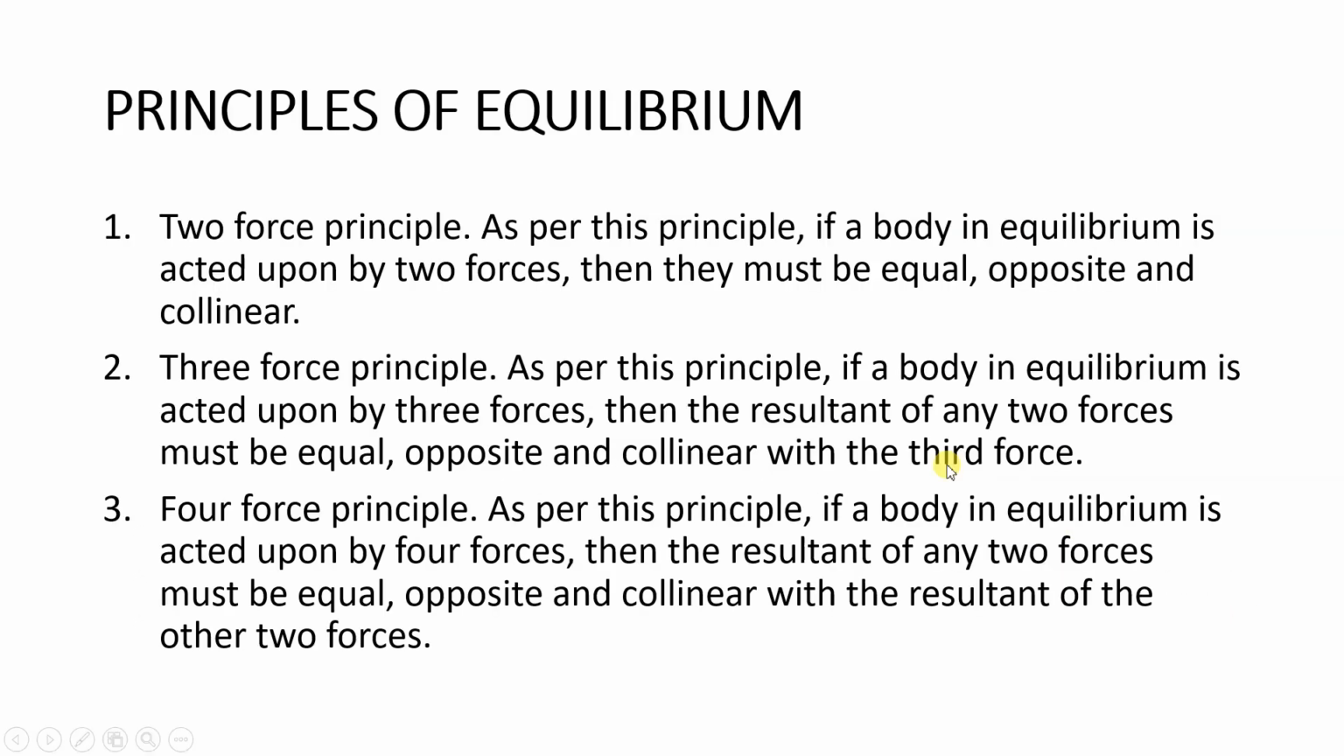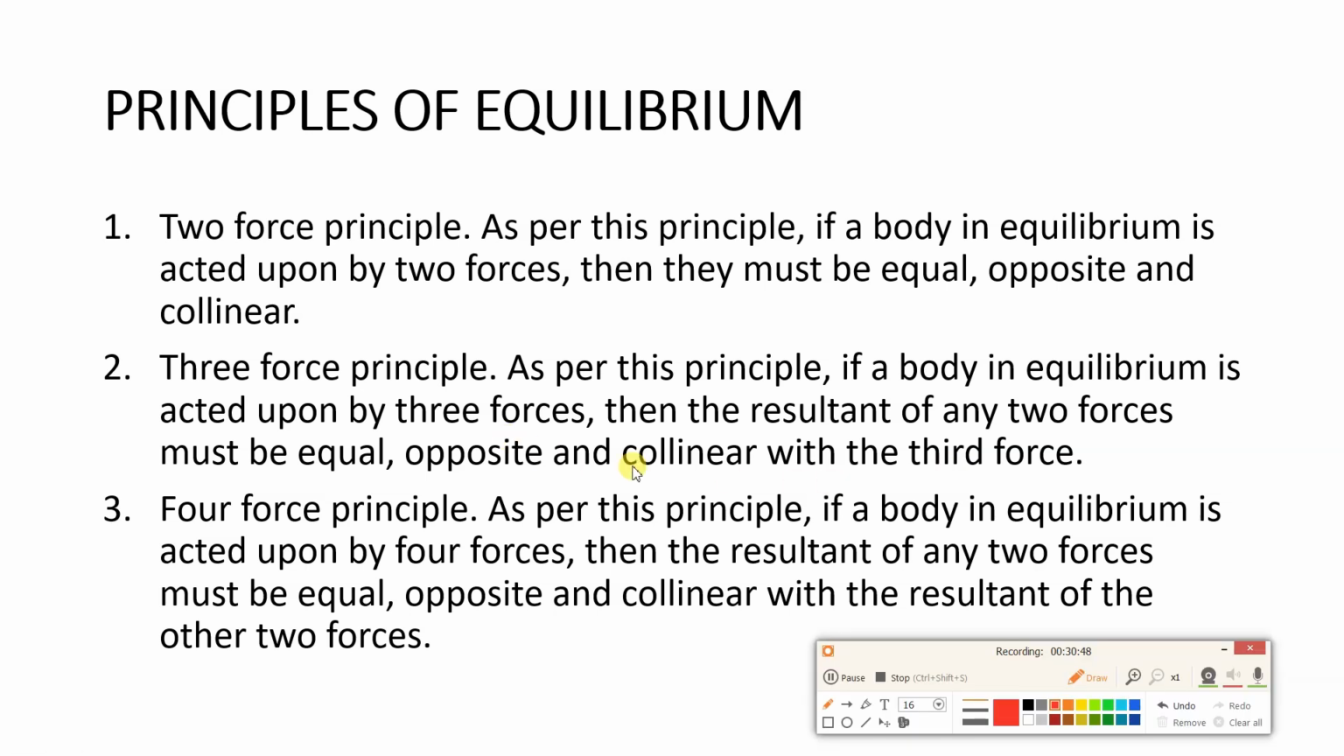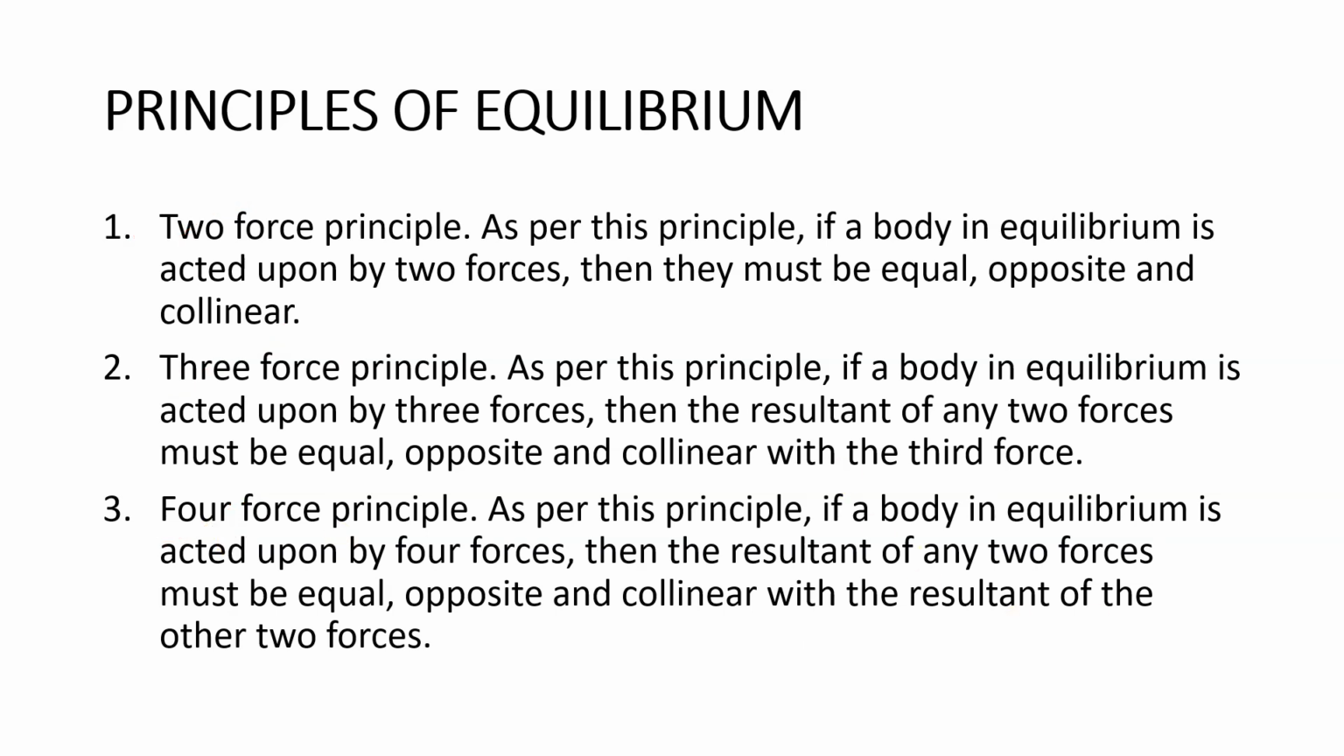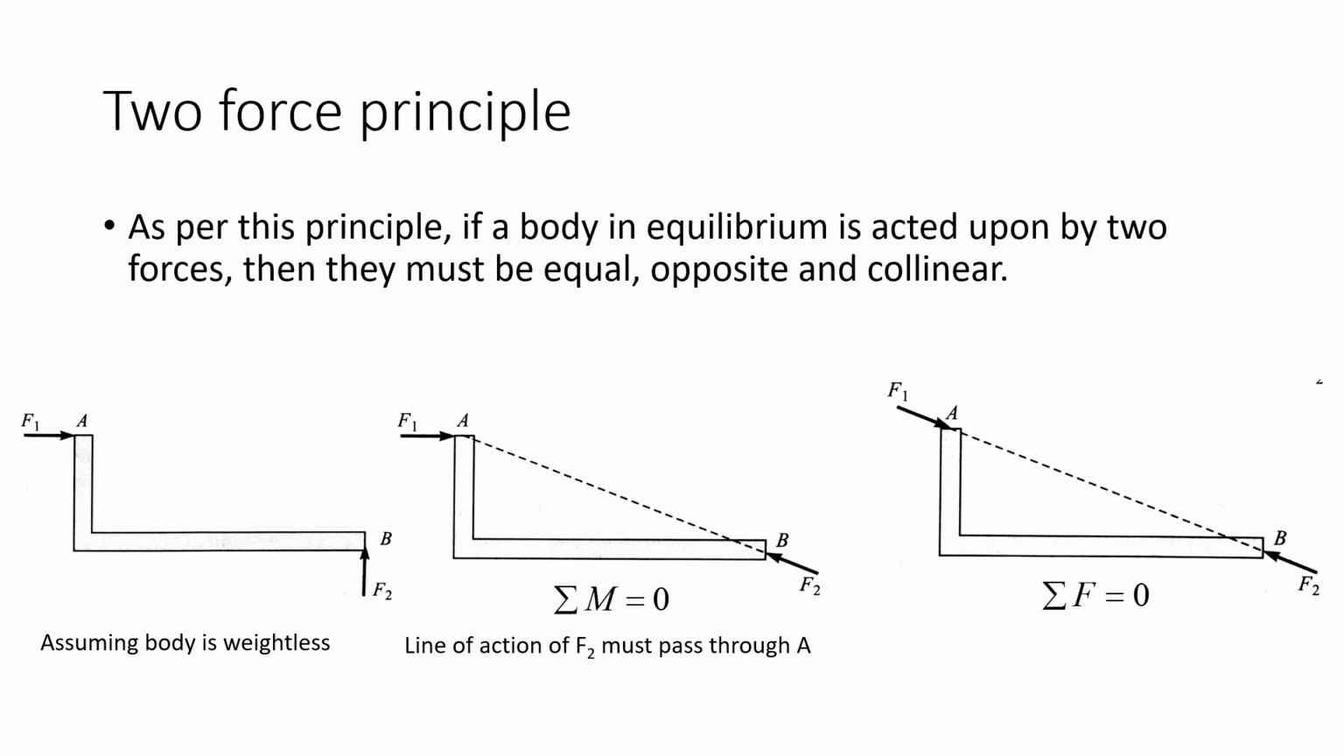Now we will see the principles of equilibrium. We have three principles: one is the two force principle, then the three force principle, and the four force principle. One by one we will see. First is the two force principle. Now what is this two force principle? As per this principle, if a body in equilibrium is acted upon by two forces, then they must be equal, opposite and collinear.